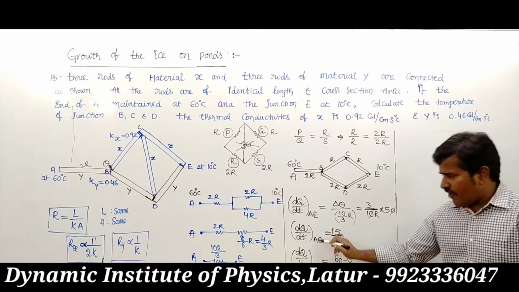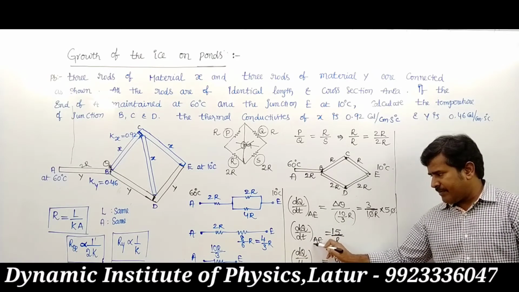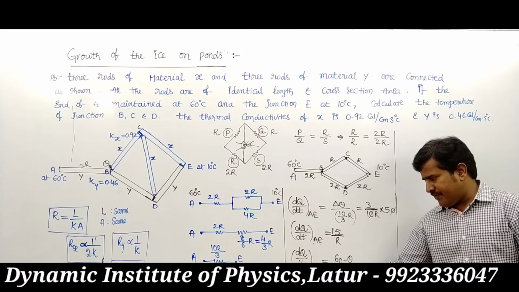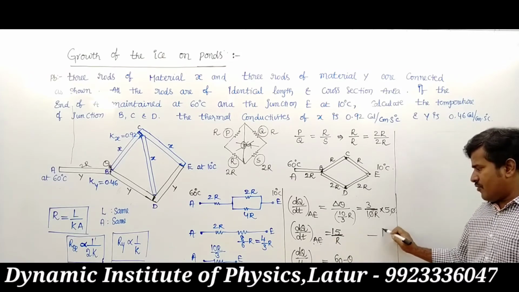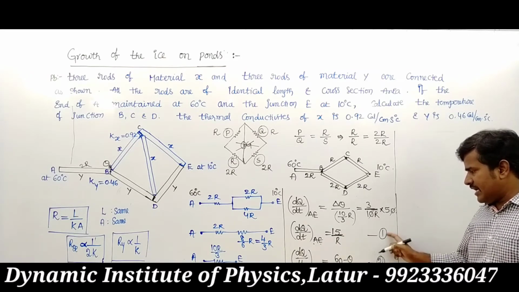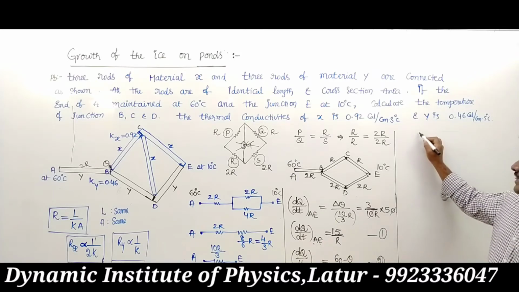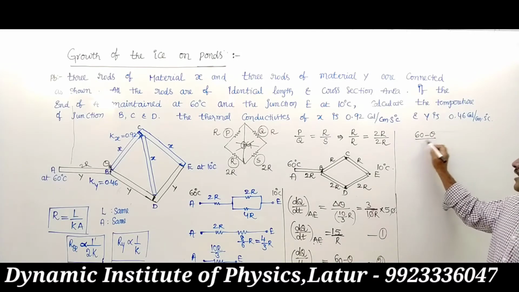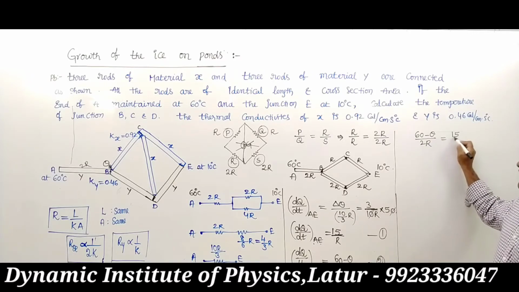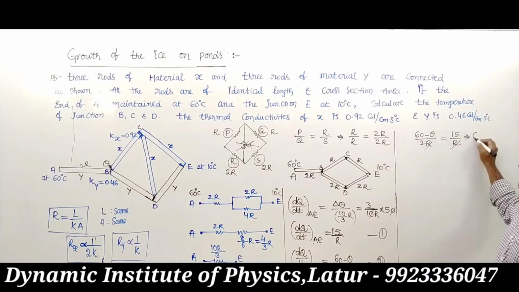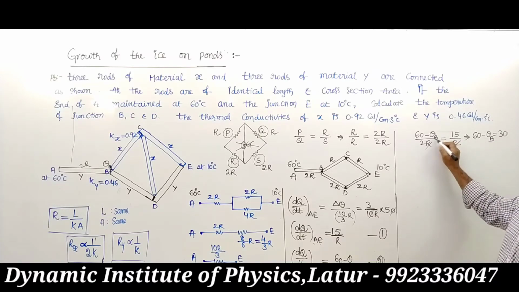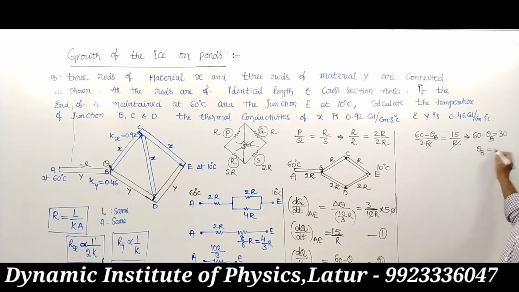This is the heat transferred from A to E, and the same heat is transferred from A to B. That means these two equations are equal. 60 minus theta upon 2R equals 15 upon R. R is cancelled. Then 60 minus theta equals 30, so theta B, the temperature at B, is 60 minus 30, that is 30 degrees centigrade.